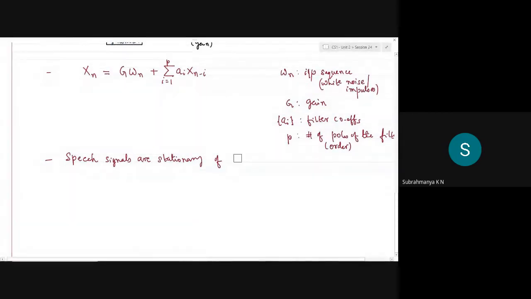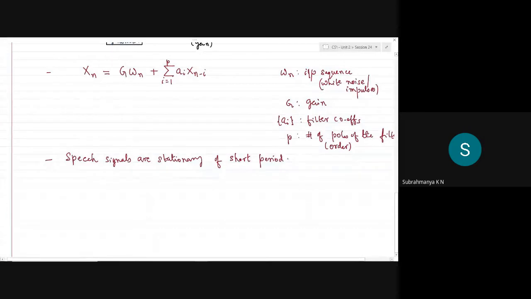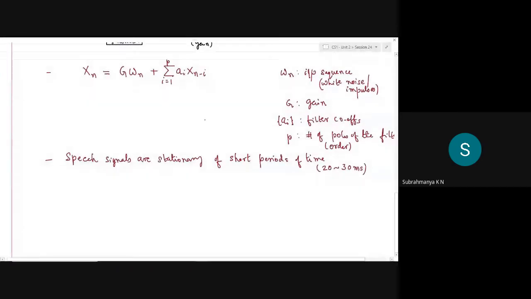Okay, this will help us give a big complete picture of short periods of time. So this period would be around, say, 20 to 30 milliseconds. Although it is random, I can say that it is a kind of uniform replication of all these parameters involved in this mathematical model. Say roughly the period would be around 20 to 30 milliseconds.